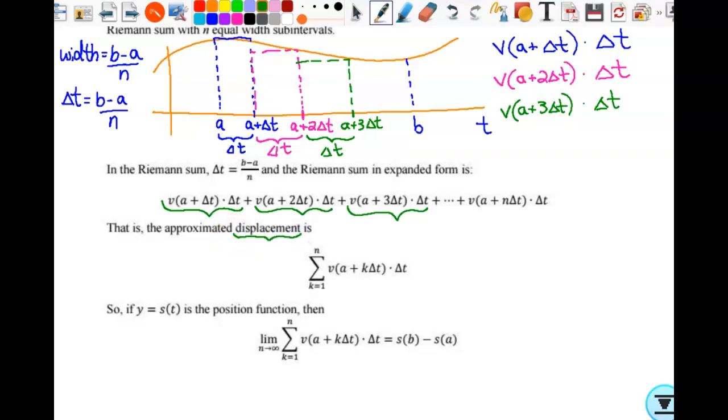In words, what is displacement? Change in position. All right, so this is the approximate change in position. Why is it an approximation? If I think about the area of these rectangles,